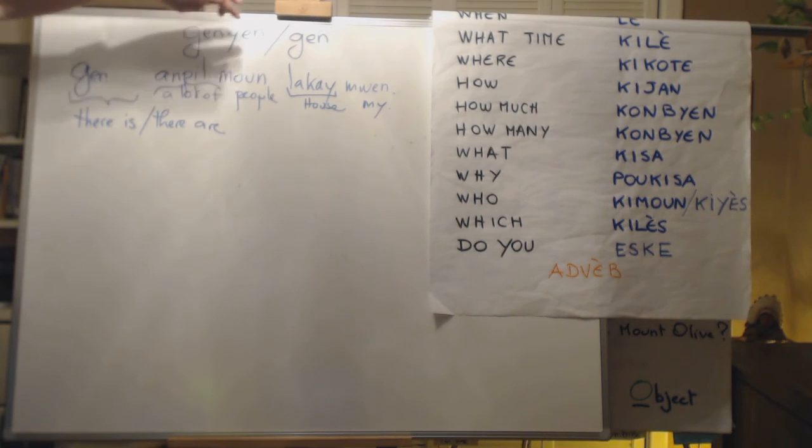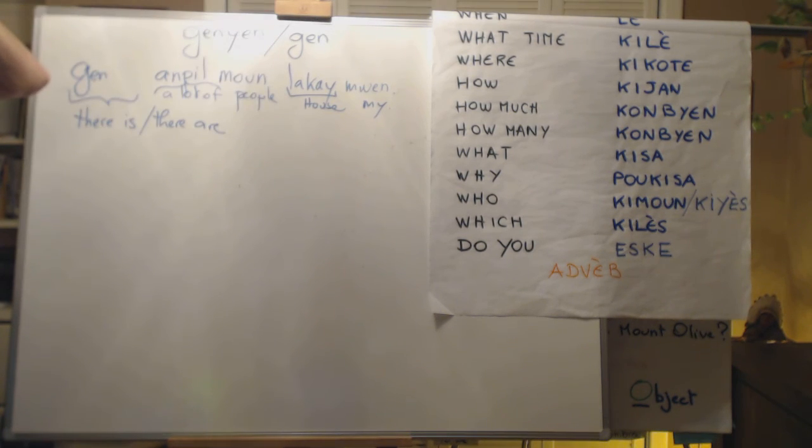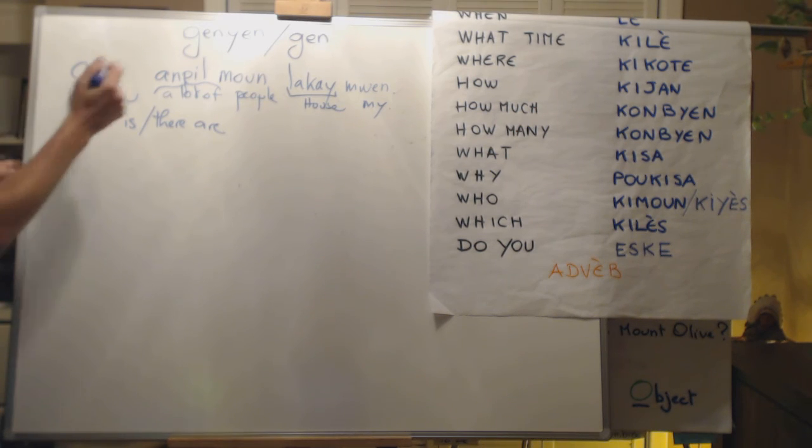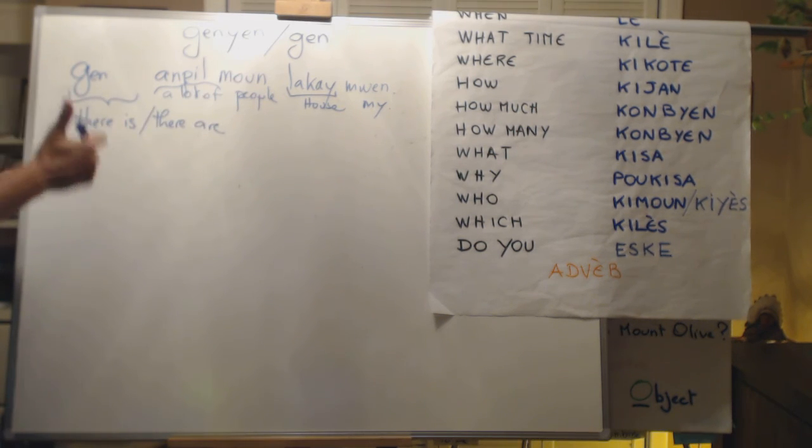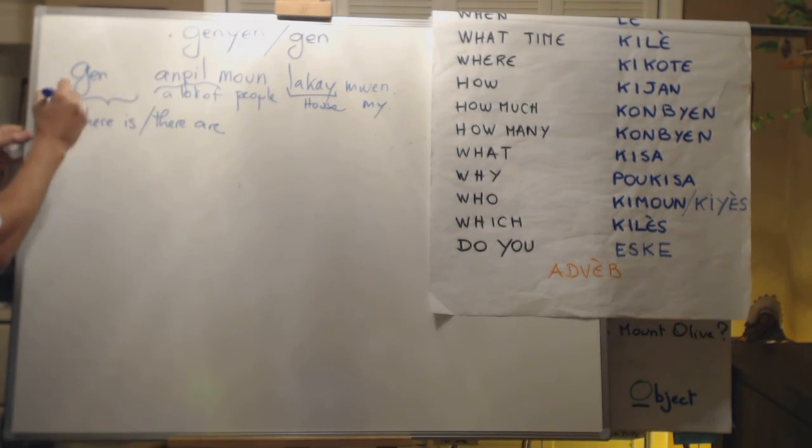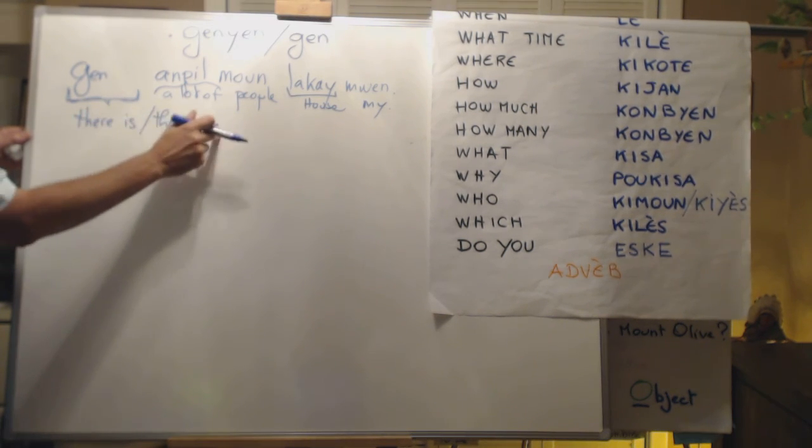We use ganya or gain, it depends, it's really phonetic. The rule is not very clear when we want to understand the logic, so it has more to do with the sound. So, gain en pile moun la caille moi. That's correct. Ganya en pile moun la caille moi. That's very correct as well. So, when ganya is used at the beginning of the sentence, it stands for there is, there are.